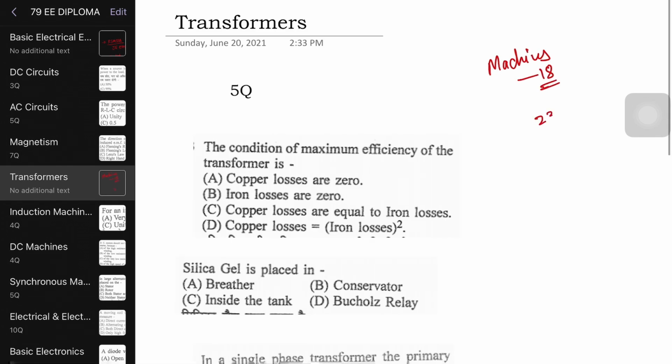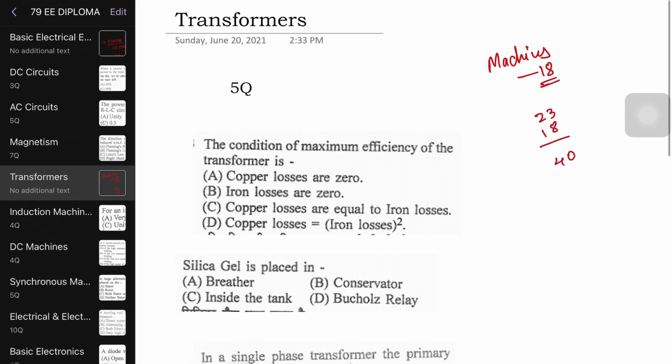So already circuits 23, machines 18 questions. Together it is going up to 41 questions, isn't it? 41 questions means 50% of the paper has been completed from 2 subjects only. Circuits and machines only, 2 subjects are making up 50% of the technical paper.